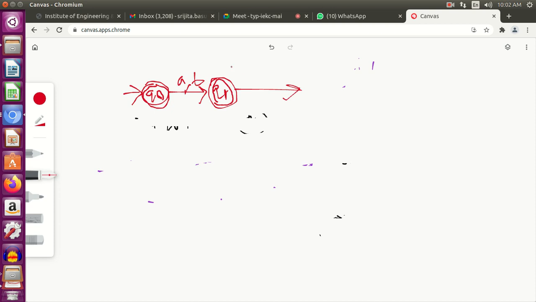Next, again from q1 on a, b I move to q2, which is obviously again a final state because it's at most 2. So 1, 2, it's done. After that we should not have any more symbols, so rejection should be there. Again I can add a trap state. On a, b I move to the trap state.